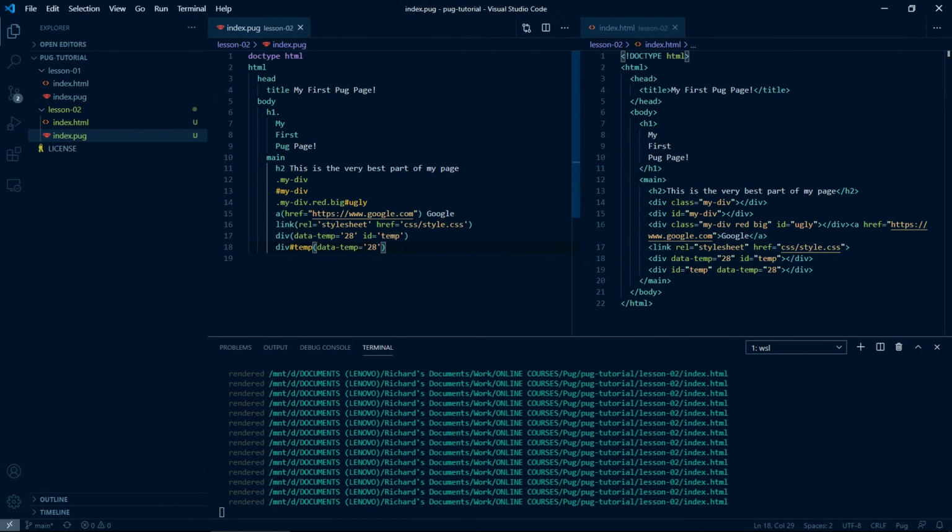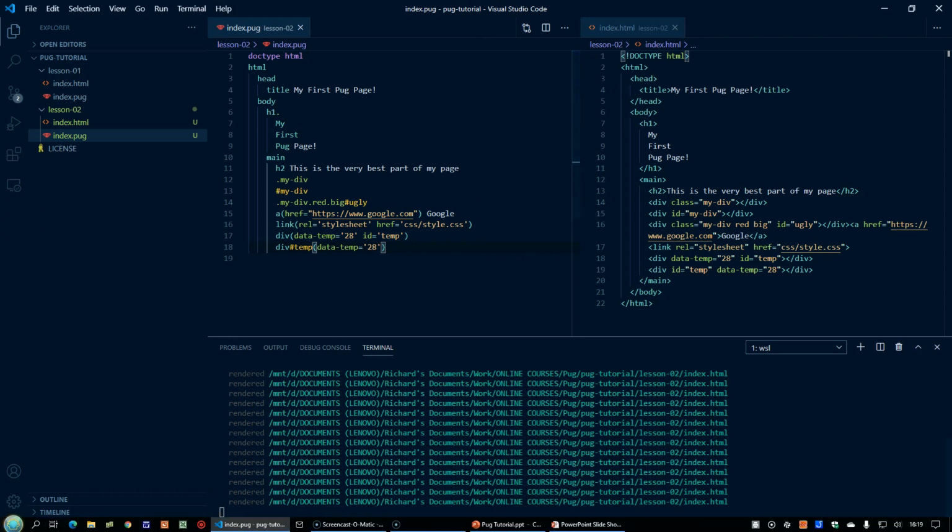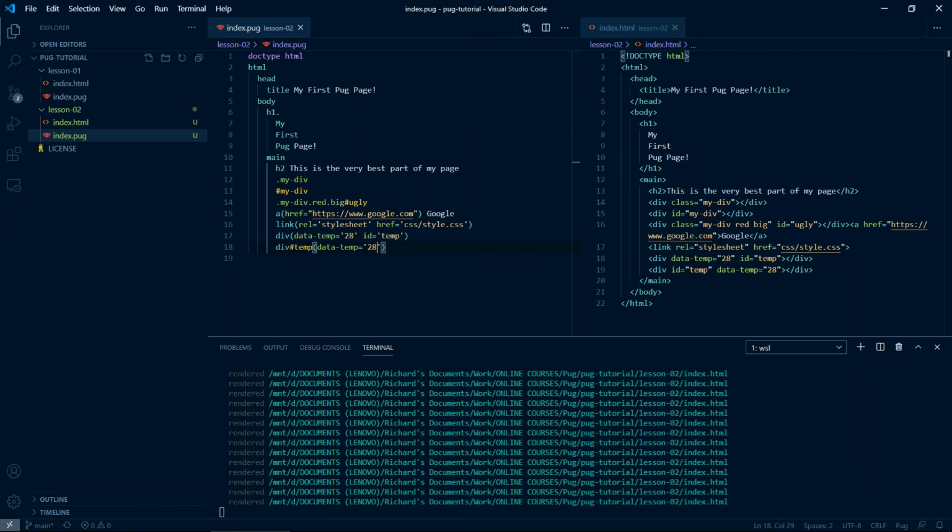Now we've covered all the basics we need, and you can have a go at writing a more complete index file in Pug yourself. Instructions for your first assignment are in the next video.